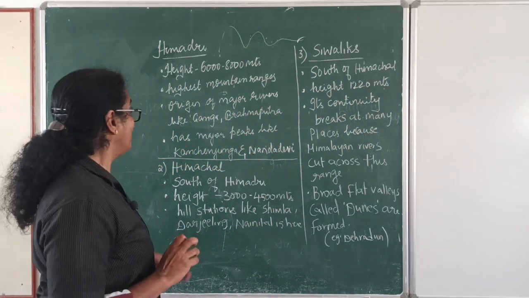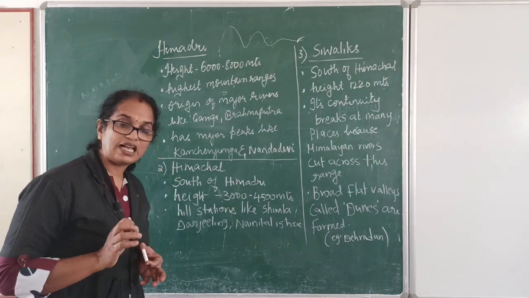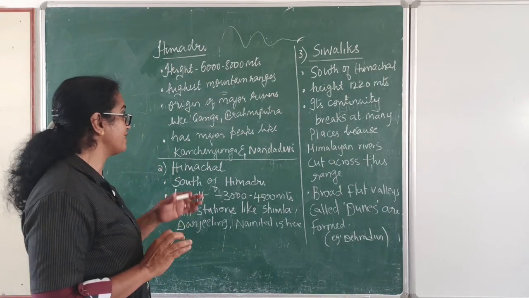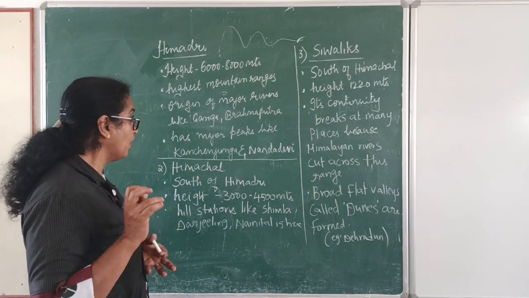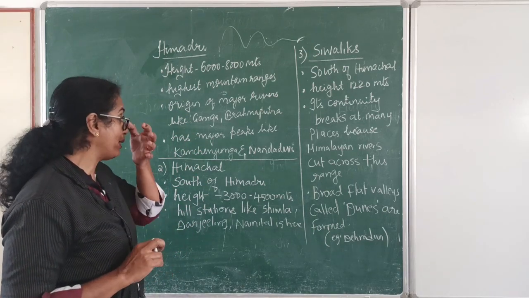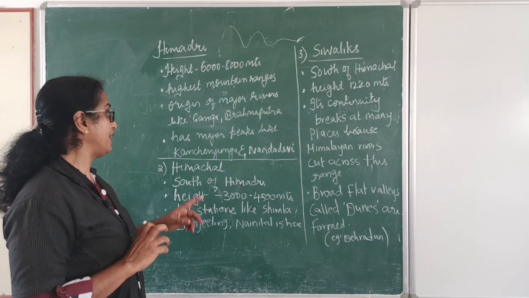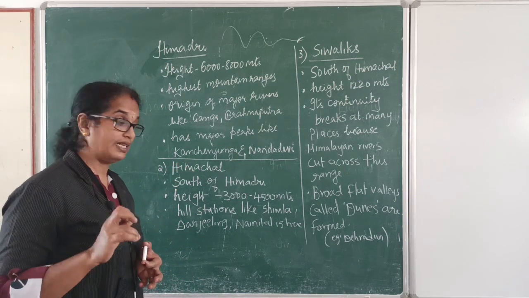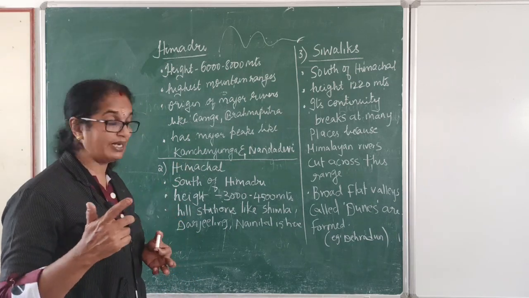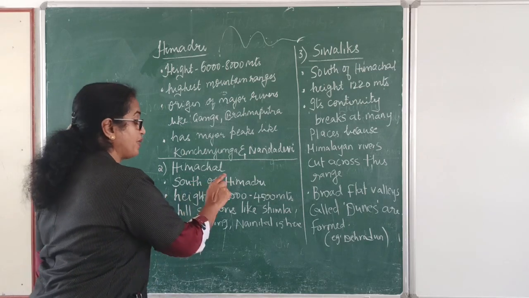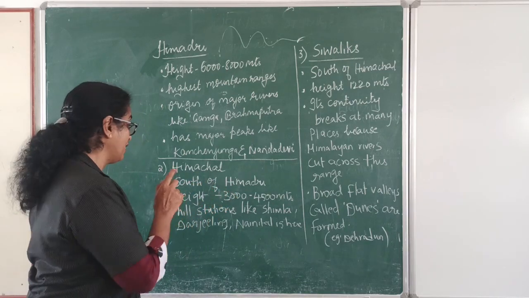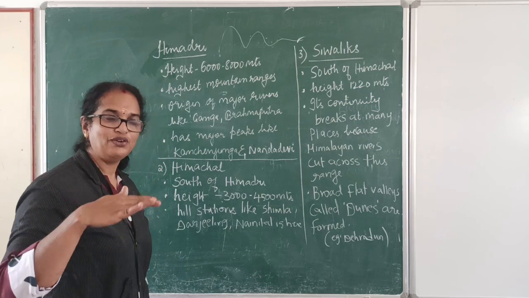So here, Himadri, height 6,000 to 8,000 meters. Highest mountain range, origin of major rivers like Ganga, Brahmaputra. It has got major peaks like Kanchenjunga and Nanda Devi. And the second one is Himachal. It is situated to the south of Himadri. Height is 3,000 to 4,000.